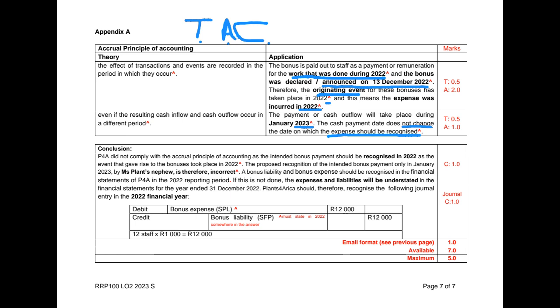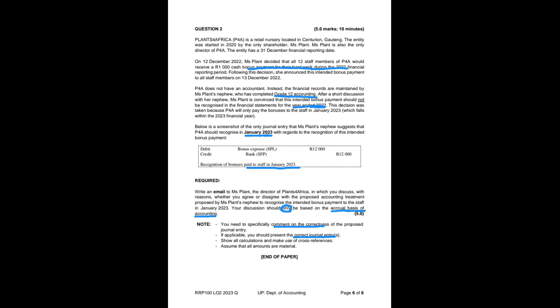Now, what do we need to do? We need to make sure that in our conclusion we use the note, which was written so nicely for us. We make sure that we follow the note and answer all the questions in the note. So the note said: make sure that you comment on correctness, make sure that you indicate or show any journal entries, if there's calculations show cross-referencing, and make sure that we cover all amounts in the question.